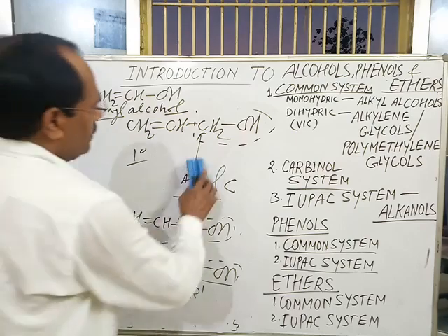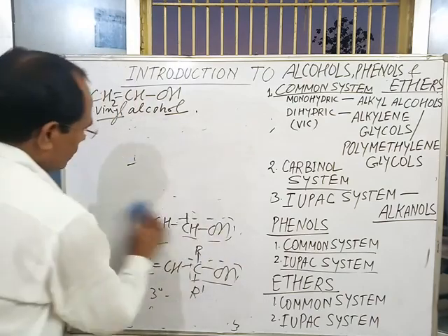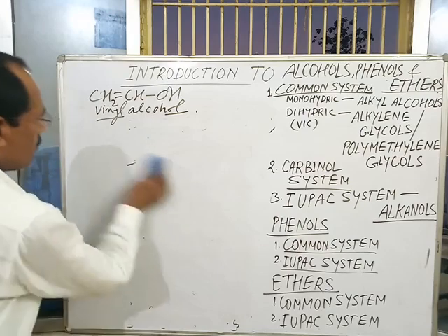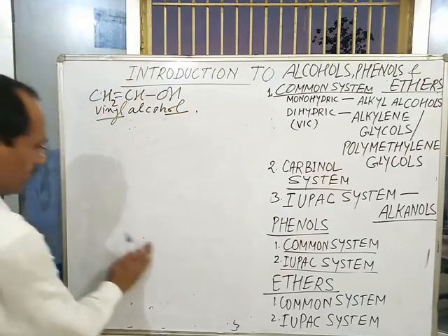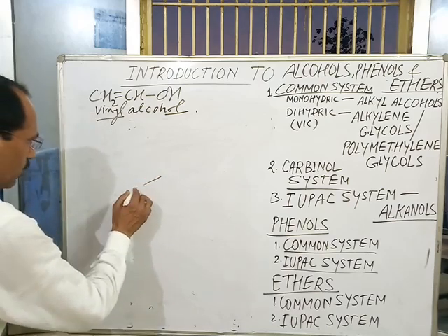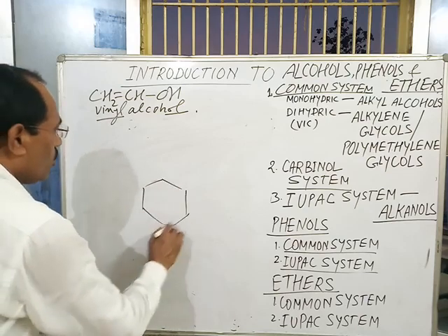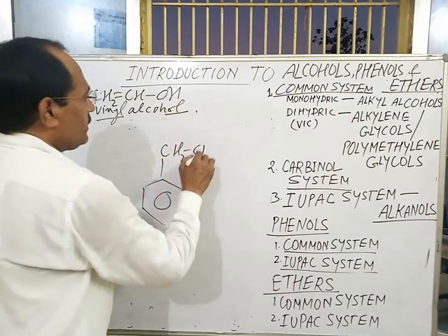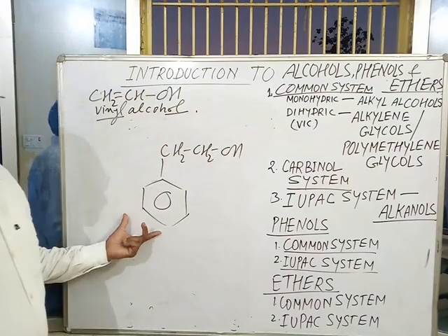And last one is benzylic alcohol. What is benzylic alcohol? Aliphatic alcohols in which the OH group is attached to the side chain of the aromatic ring.